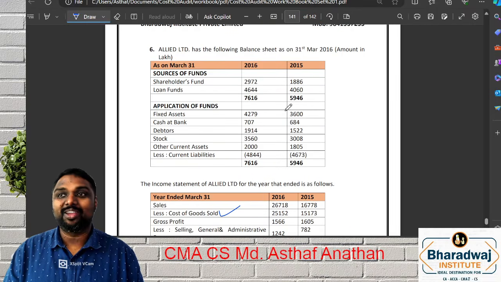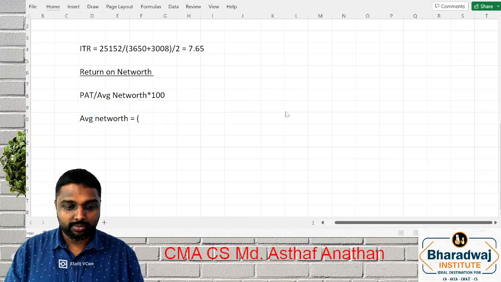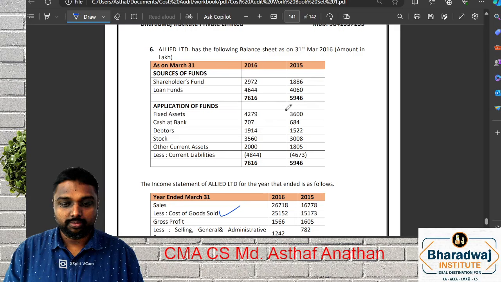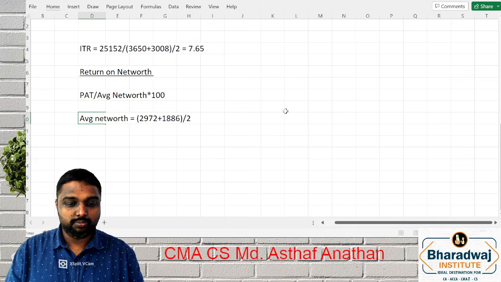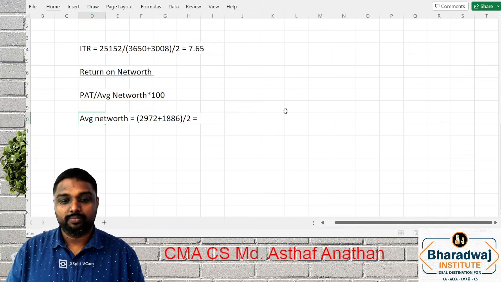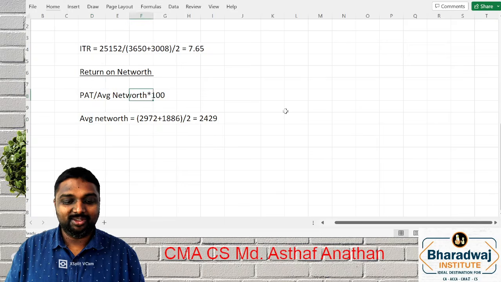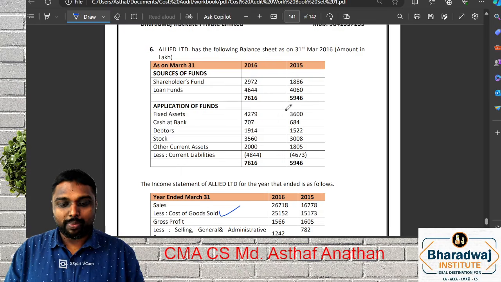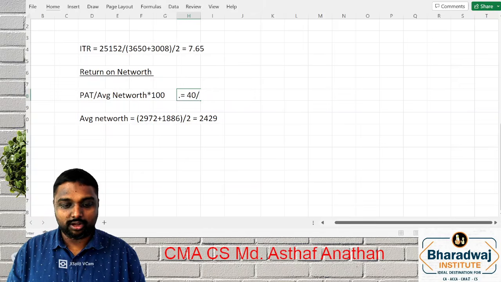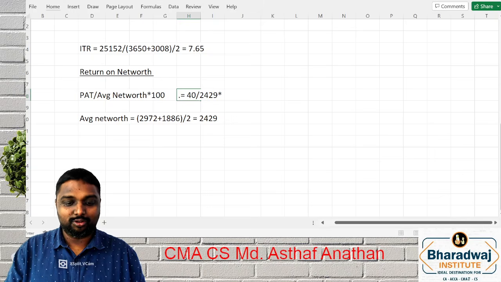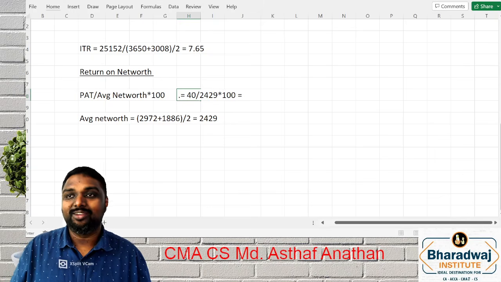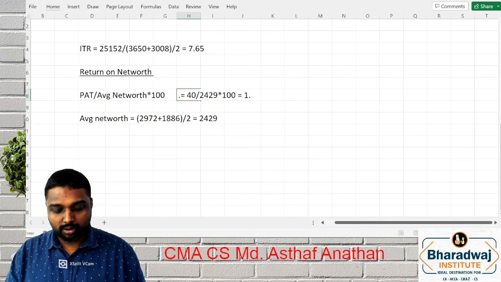They have given shareholder fund directly. 2972 plus 1886 by 2. What will you get? 2429. So your answer will be your PAT for the current year, 40, divided by 2429 into 100. You will get an answer of 1.65%.